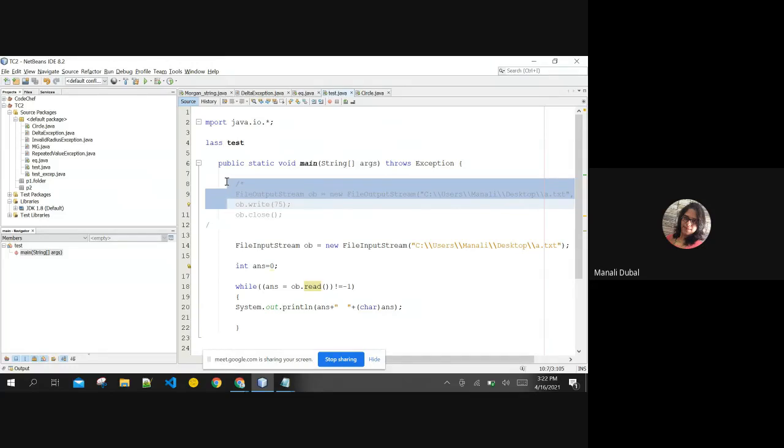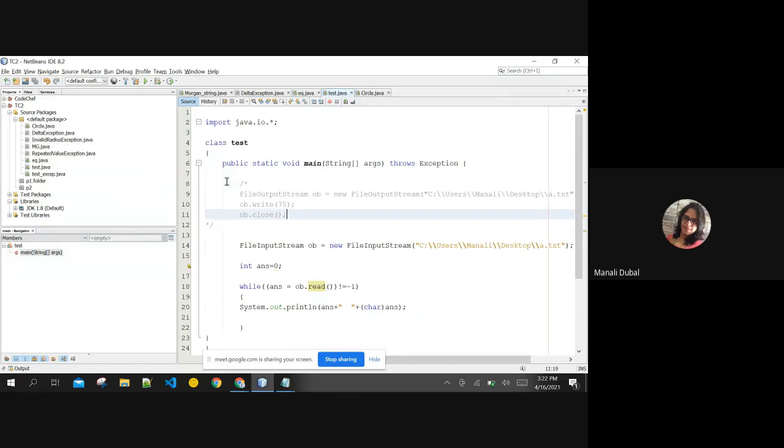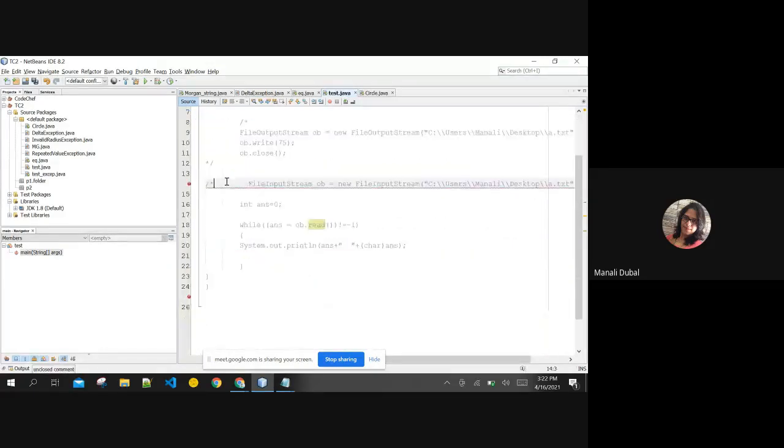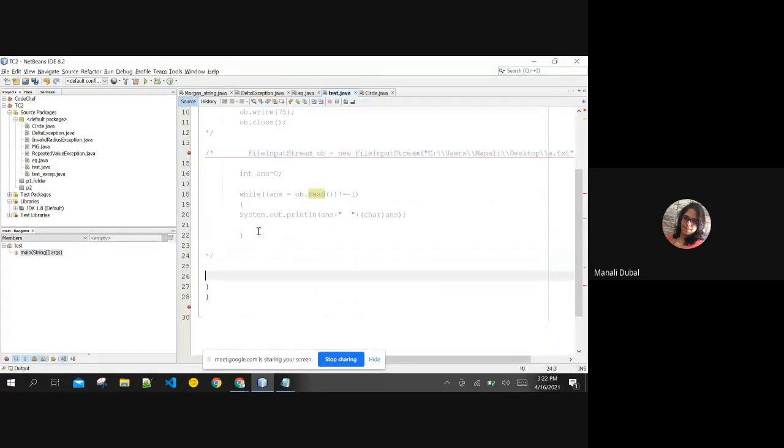Now, the buffered input stream and output stream depends on, again, the same thing, from which destination you want to read the data and you want to write the data. If you want to use console over here, yesterday I told you, in the last session we have discussed that inputs can be from file, inputs can be from console, and inputs can be from network. Means you can read the data from your socket via network communication, or from your console, or from your file. We have seen how to input data and output data to file. If you want to do the same thing using buffered input stream, output stream for file, console, and network.